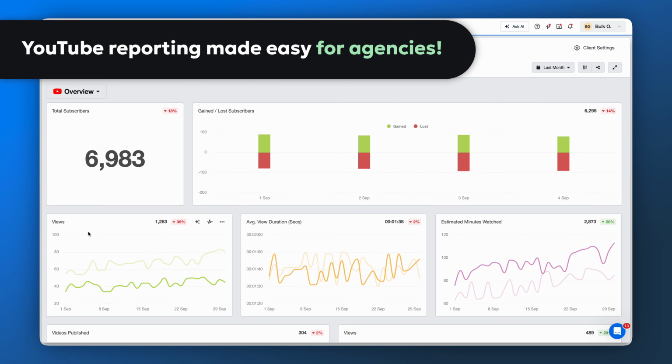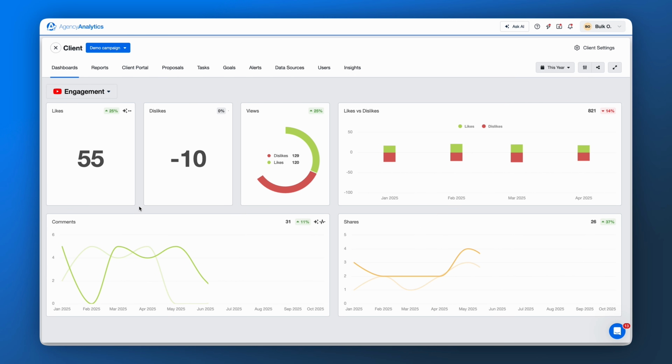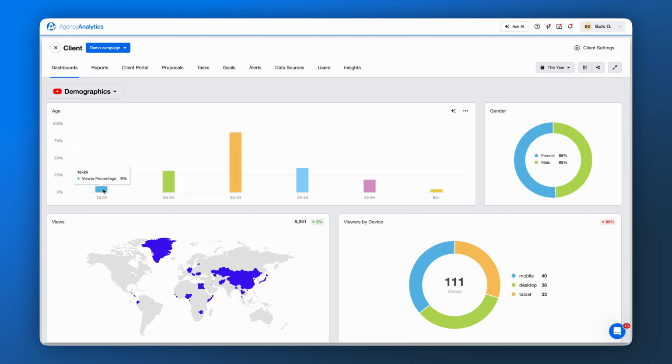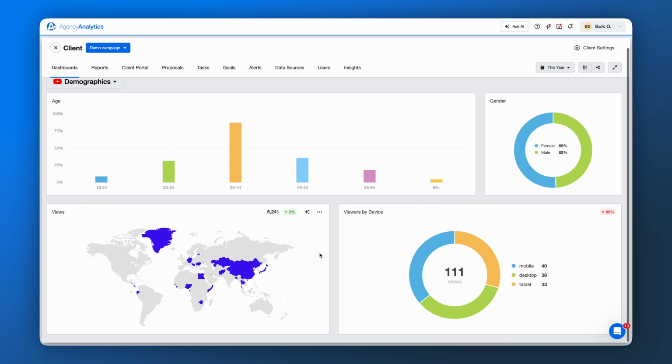Your clients are investing in video, but are you showing them the full impact? Turn scattered YouTube data into one clear story with AgencyAnalytics. A unified dashboard highlights exactly how your agency drives engagement, views, and conversions. Let's walk through how it works.